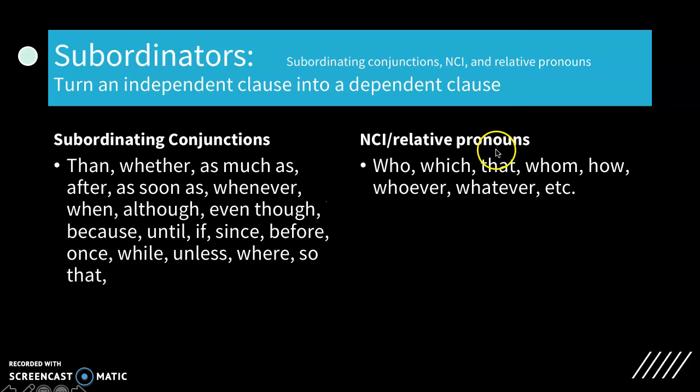These are for adjectival and noun clauses. All right? So you'll notice that they look like they could possibly be prepositions, some of them. And you'll be able to tell the difference because if it's going to be a subordinator, it'll be followed by a subject and a verb. Whereas if it's a preposition, it'll only be followed by a noun, an object of the preposition.